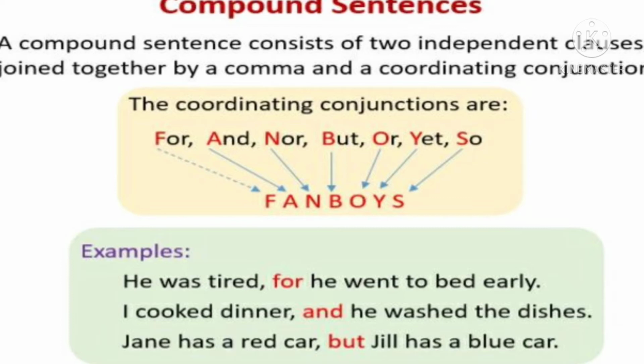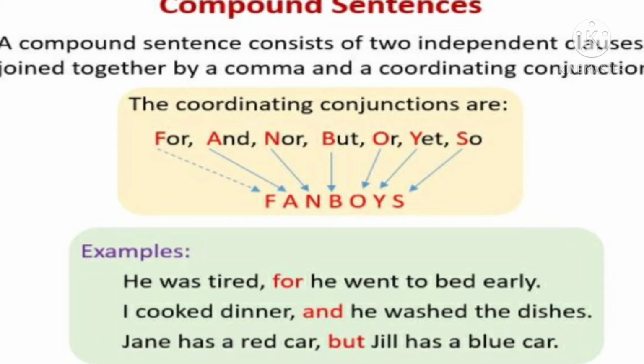Next sentence: I cooked dinner, comma, and he washed the dishes. I cooked dinner is an independent clause, separated by a comma, and joined with the coordinating conjunction and to he washed the dishes, another independent clause. So this sentence is again a compound sentence.